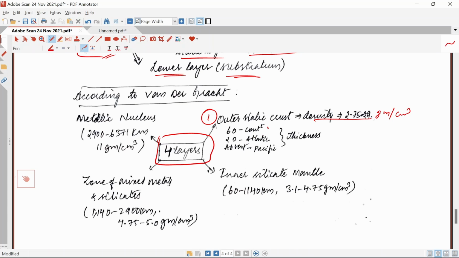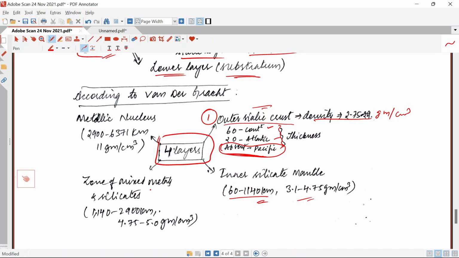He said that 60% of the area consists of continents, and 20% is the Atlantic area. But he proposed that the Pacific Ocean is absent in this outer sialic crust. And the inner silicate mantle is 60 to 1140 kilometers, with 3.1 to 4.75 grams per centimeter cube.